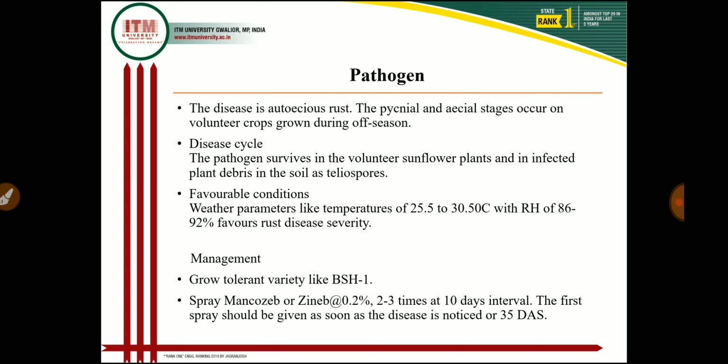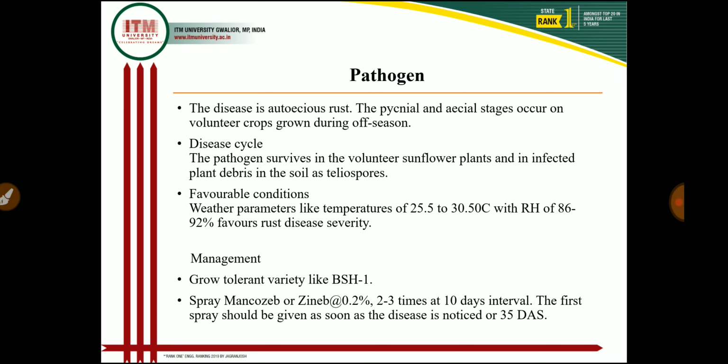In favorable conditions, weather parameters like temperature of 25.5 to 30.5 degrees centigrade with relative humidity of 86 to 92% favor rust disease severity, and the incidence of the rust increases with the age, the maximum being on 75 days old plants. So these are the most favorable conditions for development of the rust pathogen.